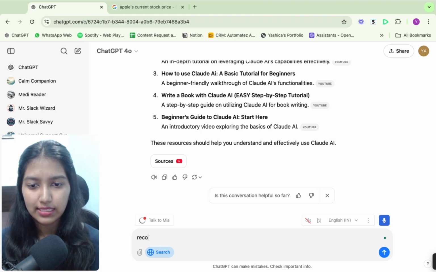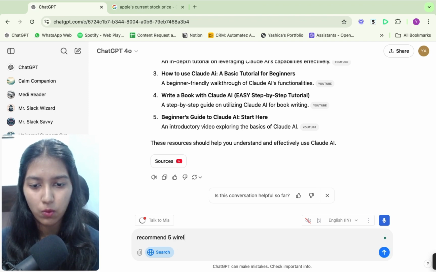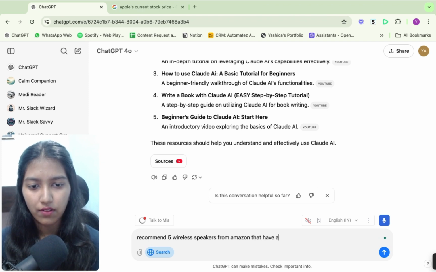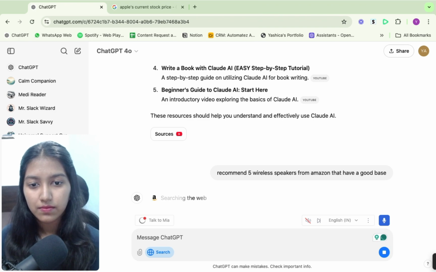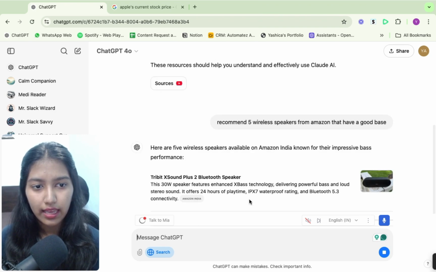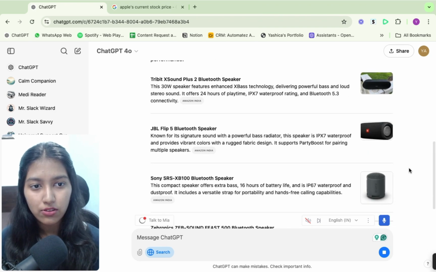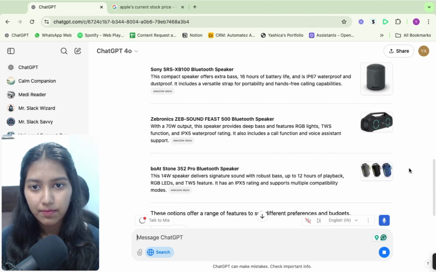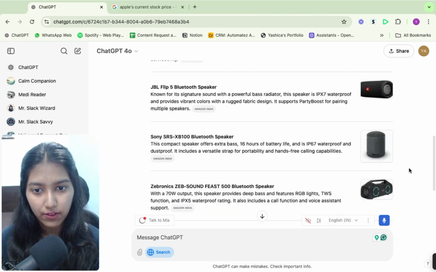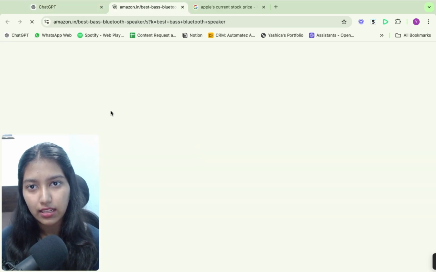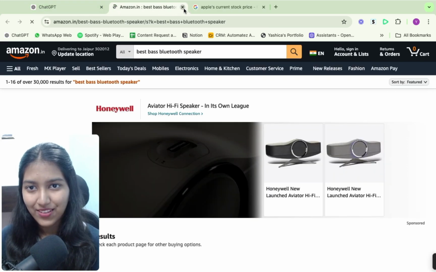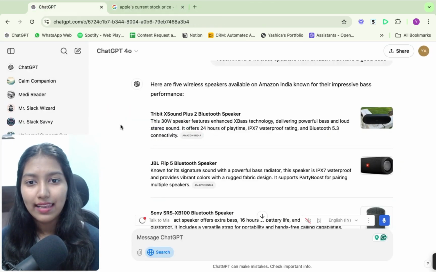And let's say recommend 5 wireless speakers from Amazon that have a good bass. Okay, and here it is. Oh, this time we also have a good UI. So it has recommended about 5 of these, and I can simply click on it and then go to Amazon and purchase. Okay, pretty well. Overall, I like the feature.